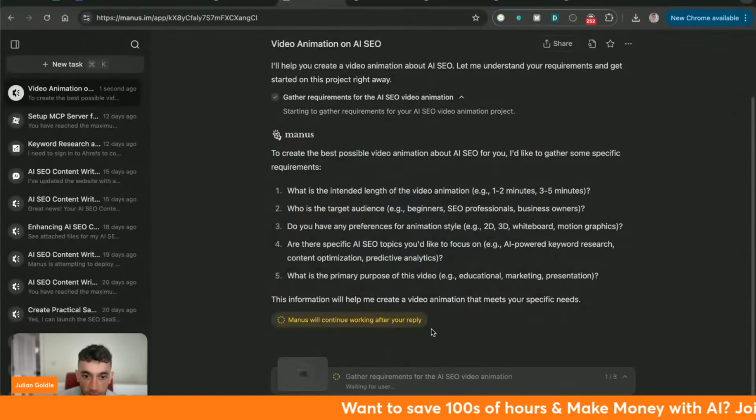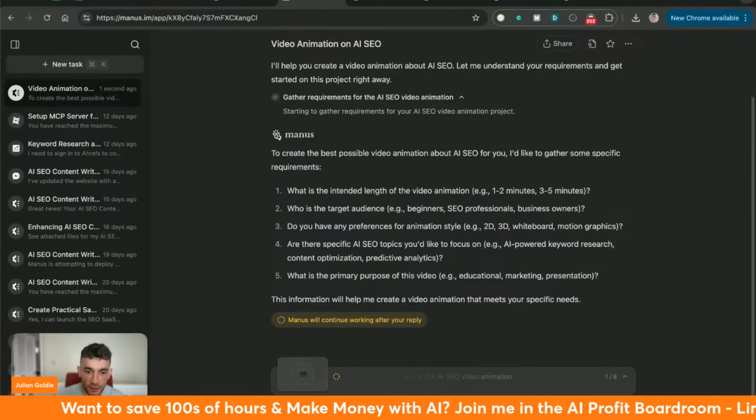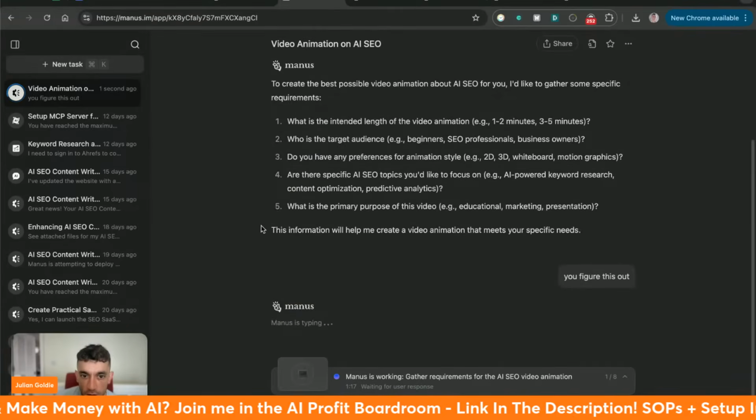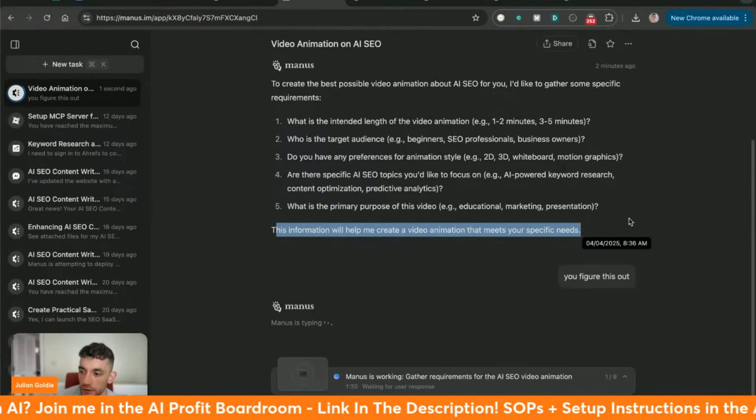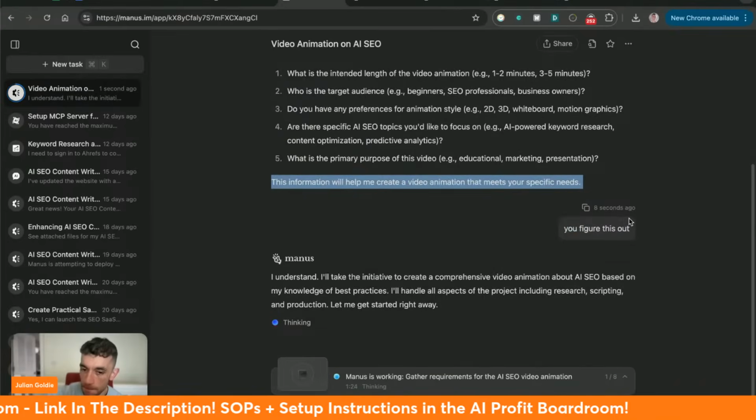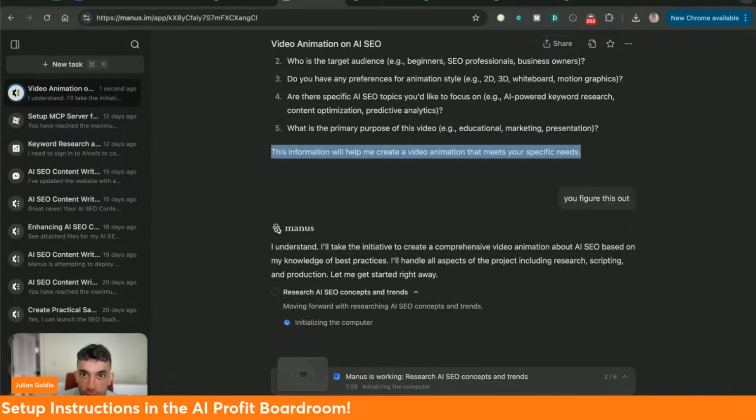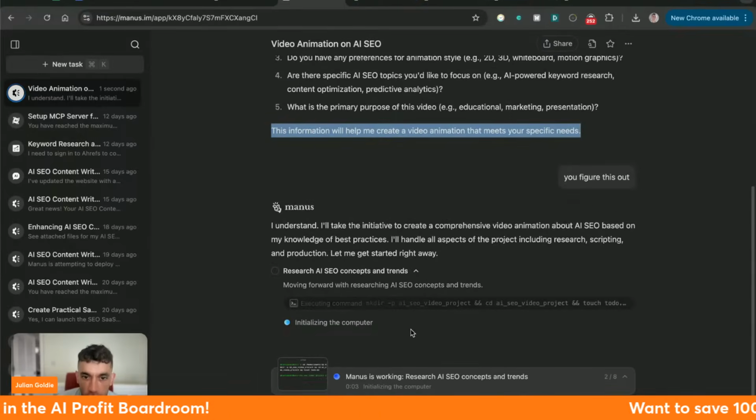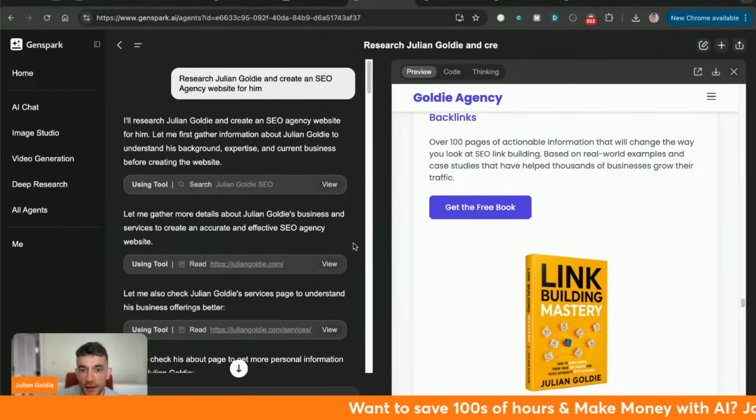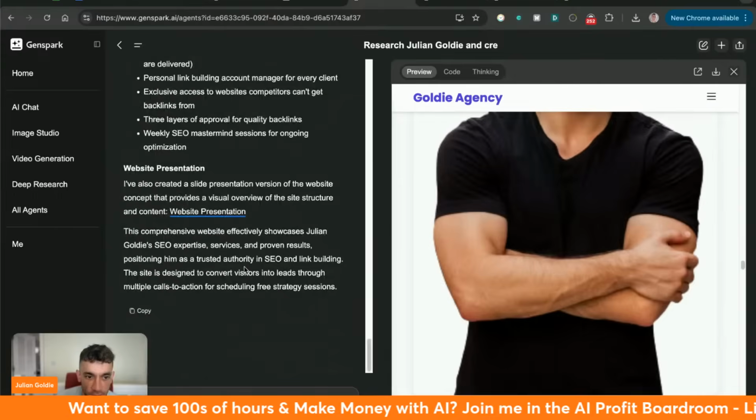Whereas if we go into Manus here, I'm going to say, you figure this out, and we'll see if it can actually create videos for us. From what I'm aware, it cannot create video animations. So it's going off and doing its magic. The other thing that I've noticed as well, for example, with Genspark was, in the space of 15 or 20 minutes, it created this website, right? It was pretty fast when it did that.